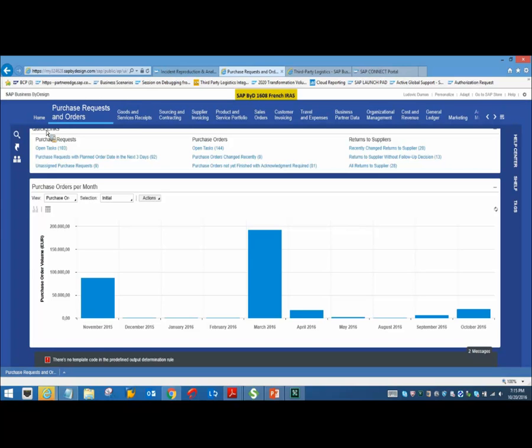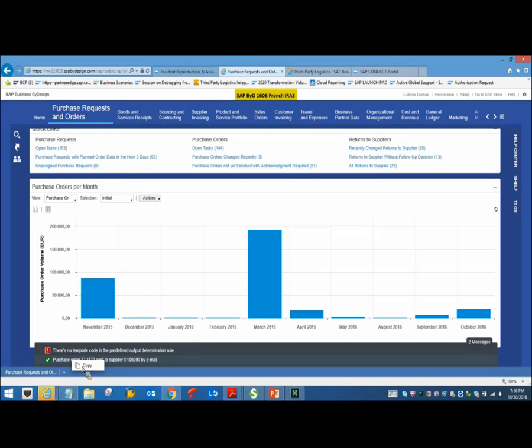In the real scenario, the messages would anyway reach the WMS system, and based on that, the 3PL provider processes the orders. And likewise, the 3PL provider confirms the orders, confirms the deliveries back to the BYD system.